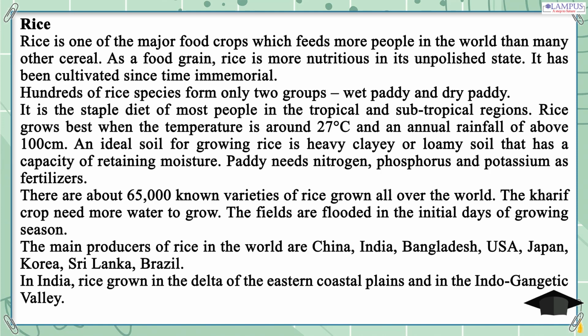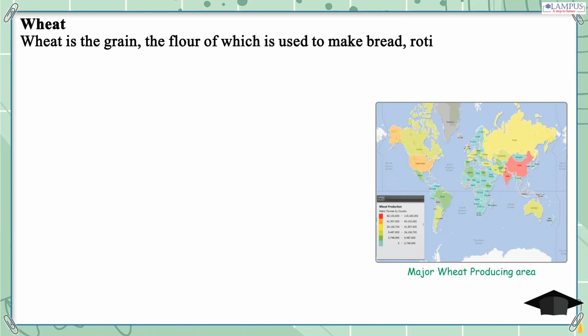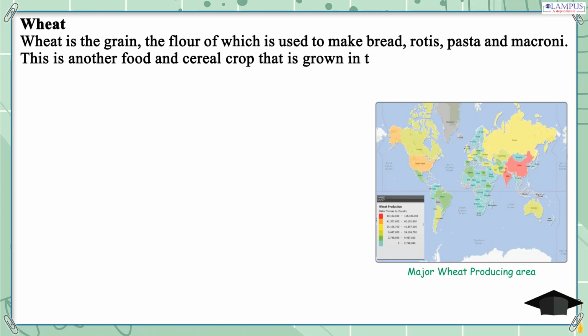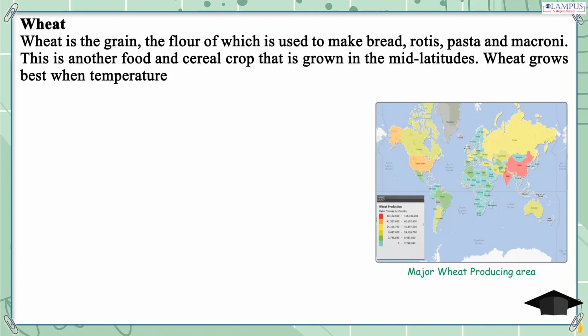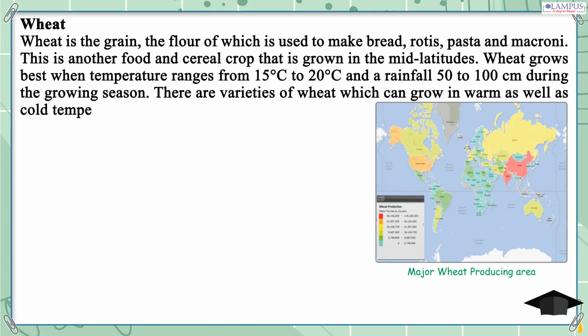Wheat. Wheat is the grain, the flour of which is used to make bread, rotis, pasta and macaroni. This is another food and cereal crop that is grown in the mid-latitudes. Wheat grows best when temperature ranges from 15 degrees Celsius to 20 degrees Celsius and a rainfall of 50 to 100 centimeters during the growing season. There are varieties of wheat which can grow in warm as well as cold temperatures.